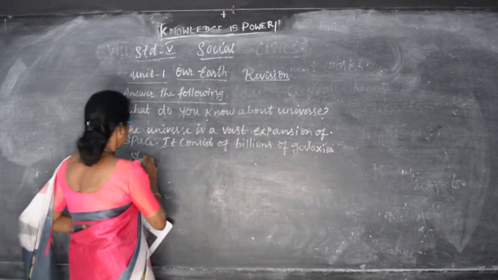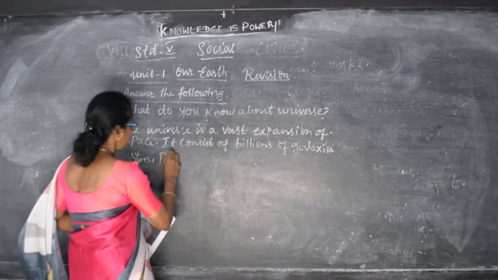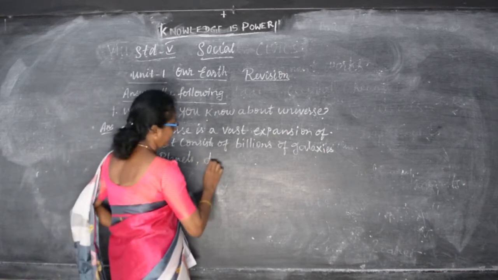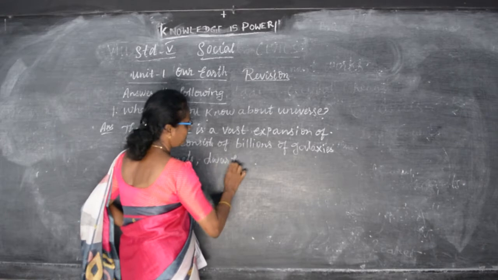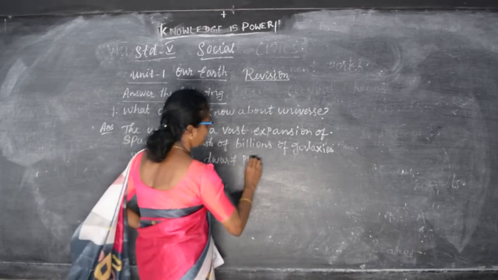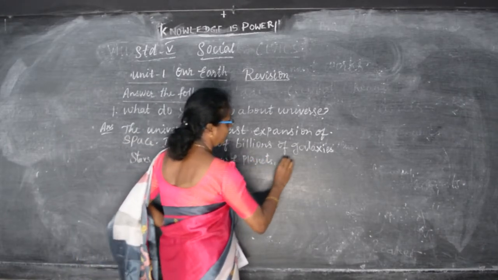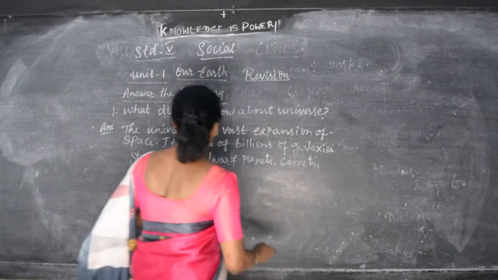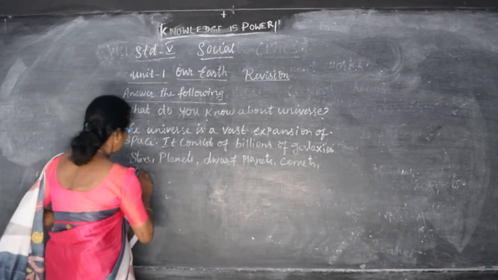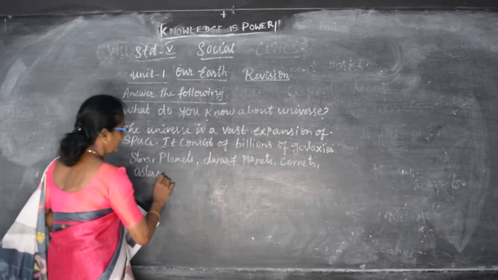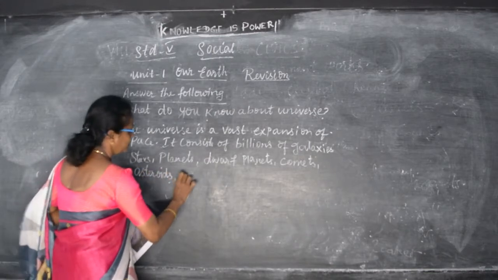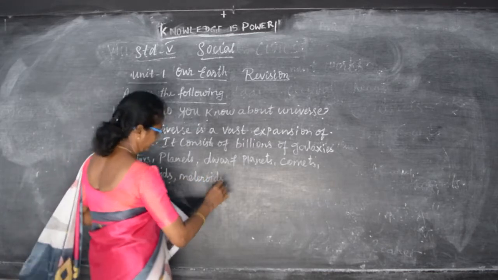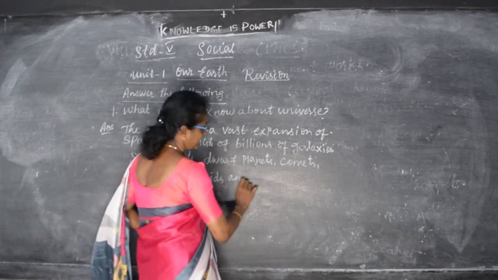stars, planets, dwarf planets. So spell the word dwarf planets. Then comets, then asteroids, meteoroids, and natural satellites.